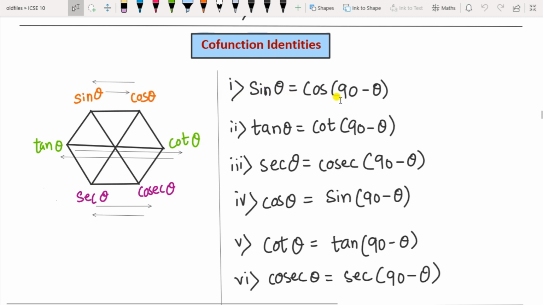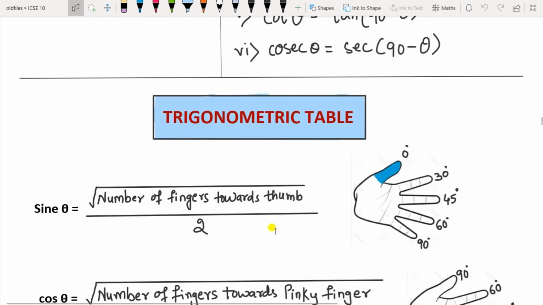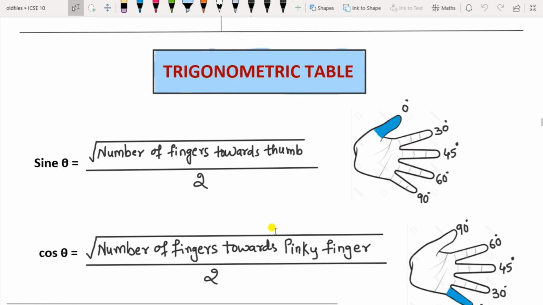So sin theta equal to cos of 90 minus theta, and the reverse, cos theta equal to sin of 90 minus theta. So I have shown here reversible arrows. So tan theta will be equal to cot of 90 minus theta, and vice versa, cot theta will be equal to tan of 90 minus theta. Similarly, sec theta will be equal to cosec of 90 minus theta, and cosec theta is equal to sec of 90 minus theta. So this becomes your 6 co-function identities. So co-function means complementary angles, you have to remember. So this was all about your trigonometrical identities.